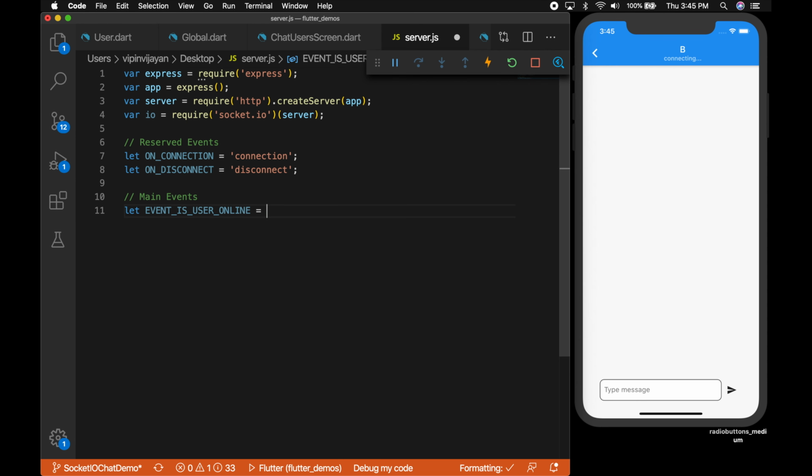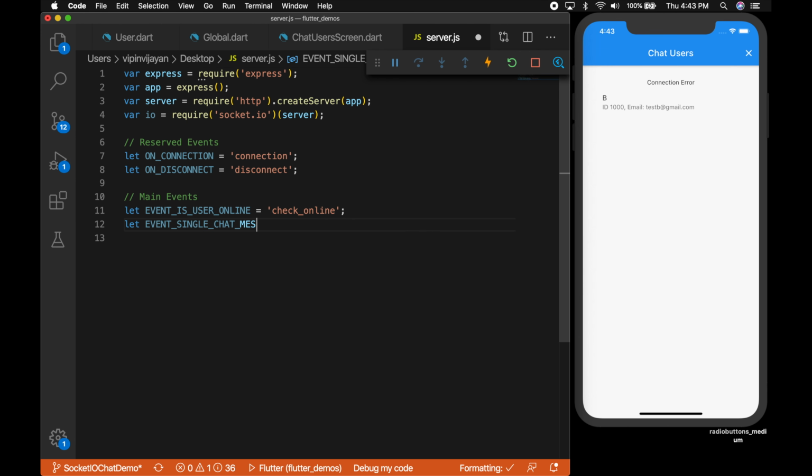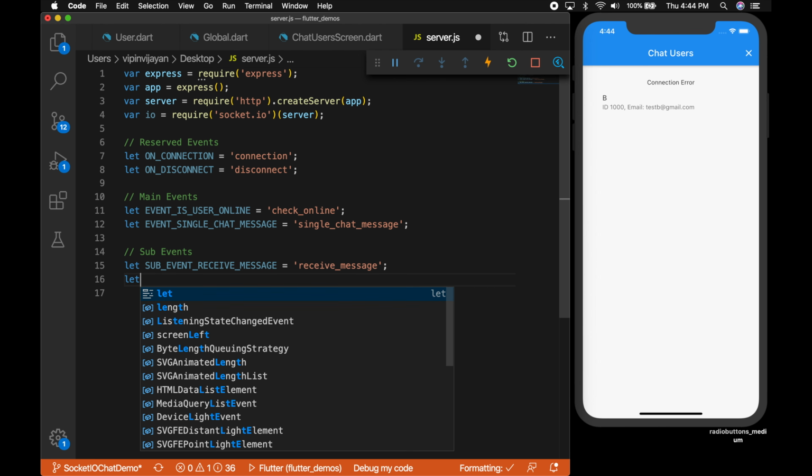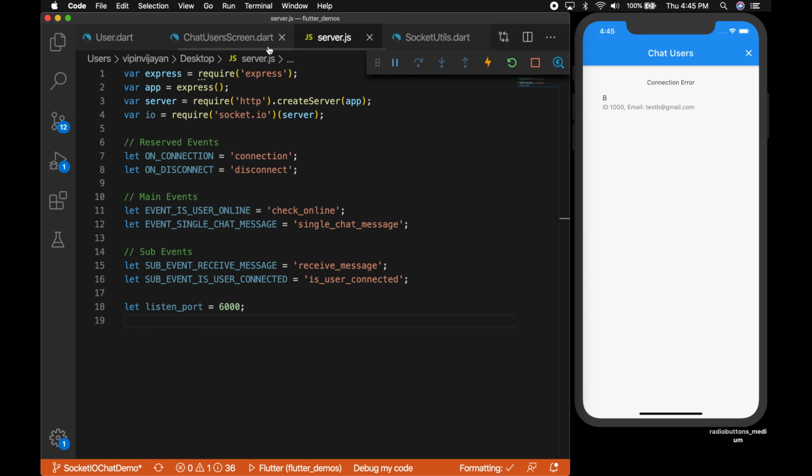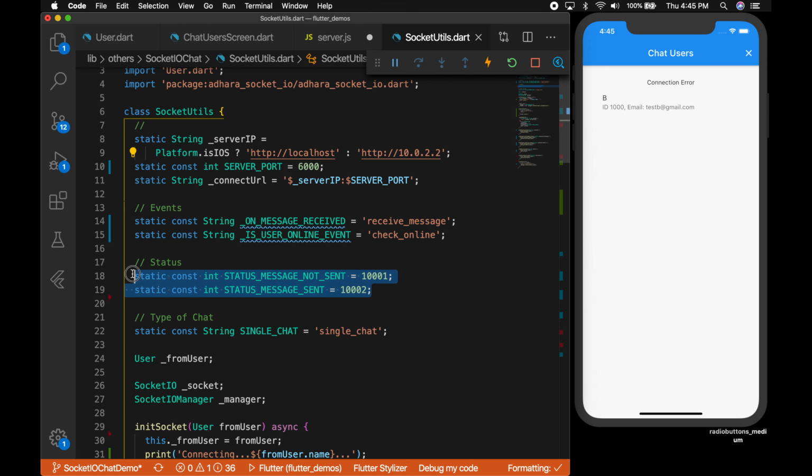Okay, so I'm going to say user event is user online. So it's the same event that we declared in the Flutter side, and single chat message. And the sub events, I'm going to say sub event receive message. So this is the event that we declared in the Flutter side. So the next event is user connected. Okay, and the port is 6000. So it should be the same port as in your Flutter project.